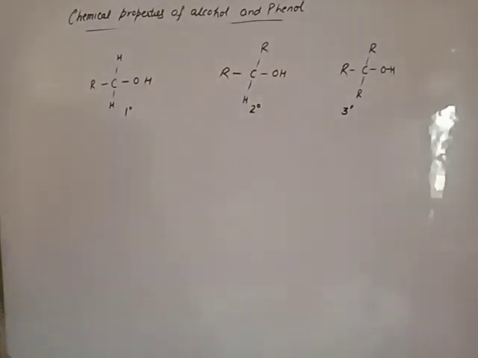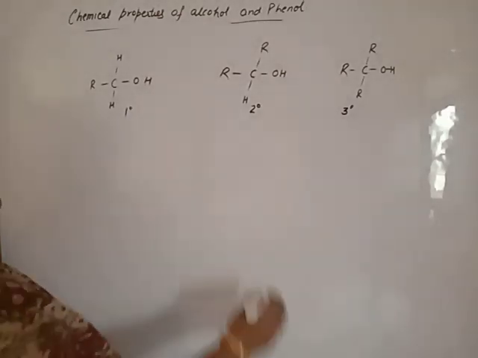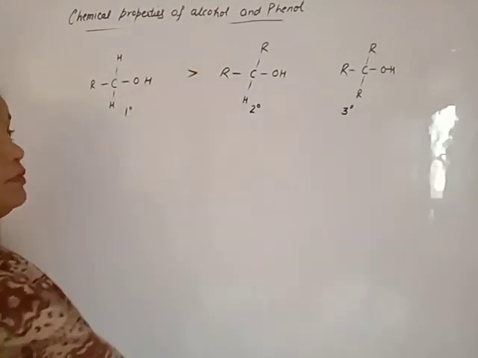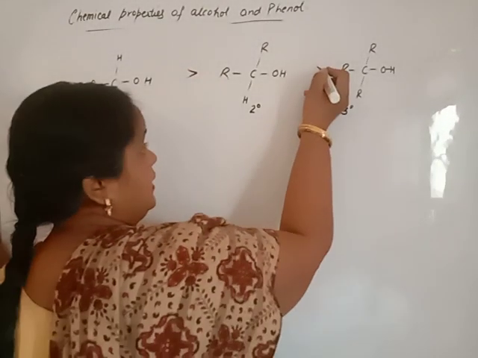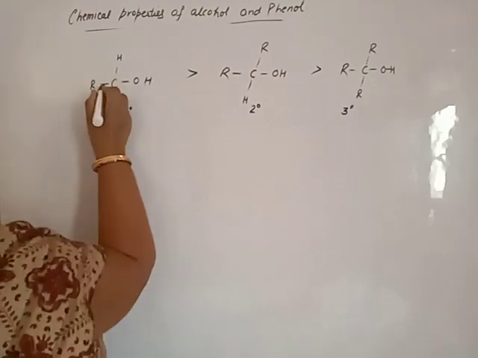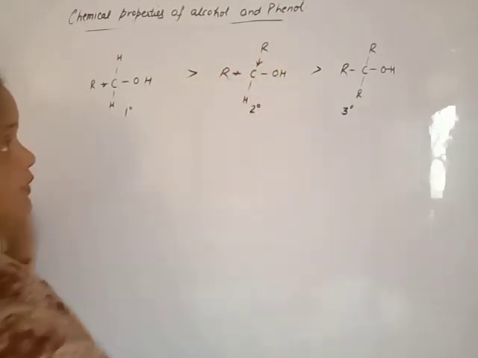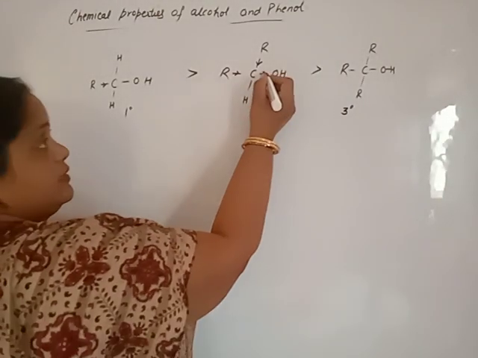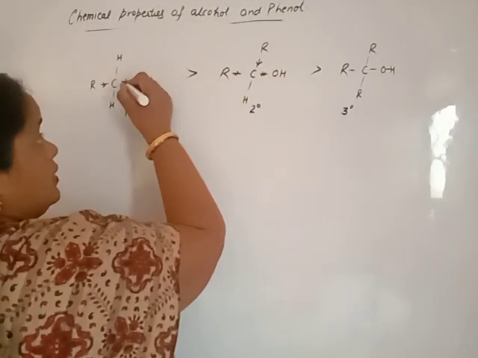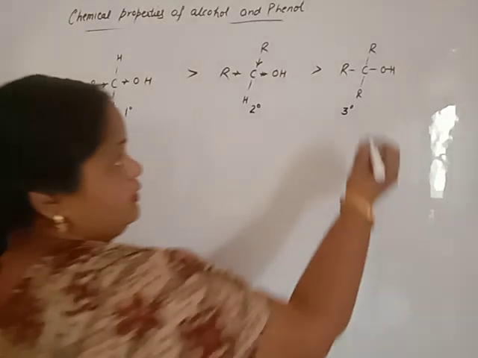As the number of alkyl groups increases, plus I effect increases and acidic character decreases. Primary alcohol is more acidic than secondary alcohol due to the plus I effect of the alkyl group. As the electron density on oxygen increases, it loses H positive very slowly.